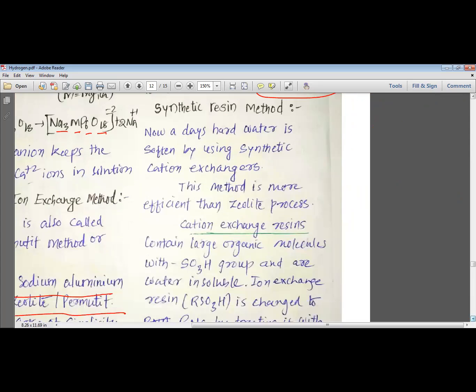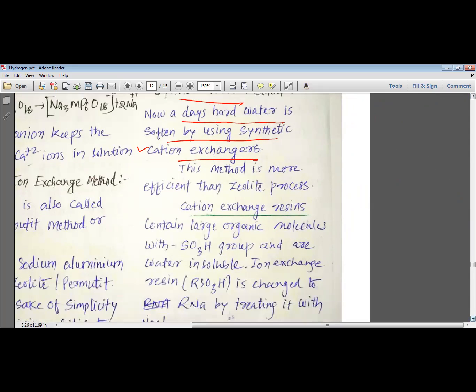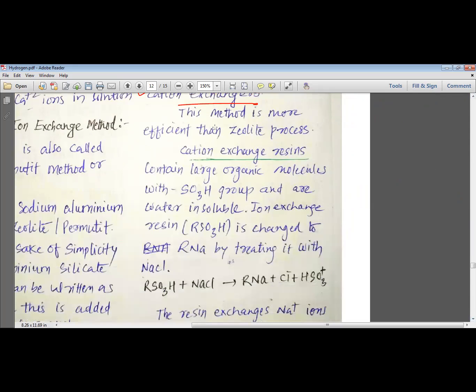Now, my dear students, we want to study the last method, which is known as the synthetic resin method. These resins are carbon compounds or organic compounds, and they are produced by human beings. That is why they are known as synthetic resins. Nowadays, hard water is softened by using synthetic cation exchangers. So let us see how these synthetic cation exchangers work. This method is more efficient than the zeolite process.